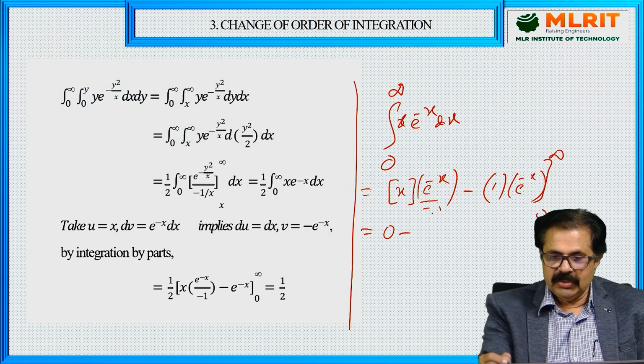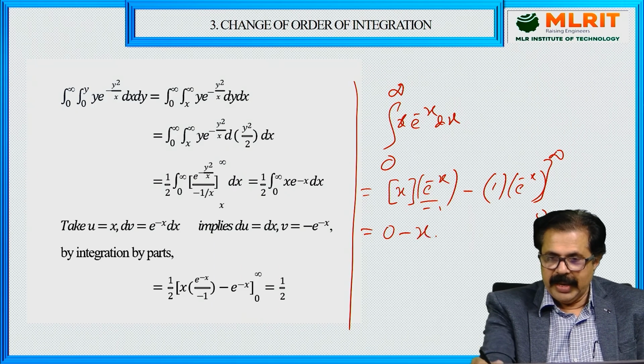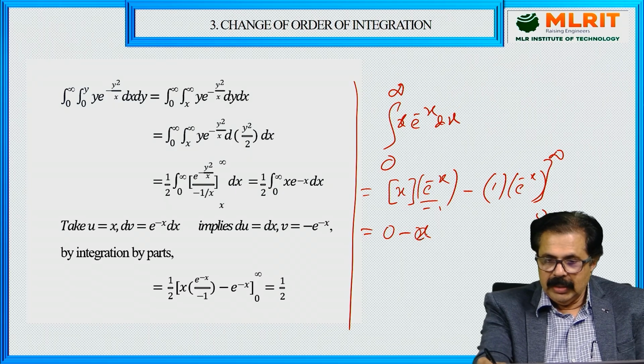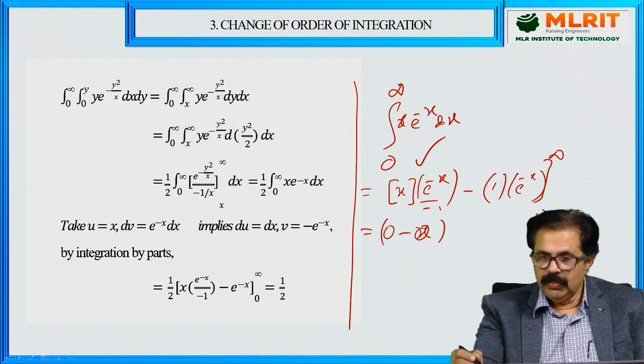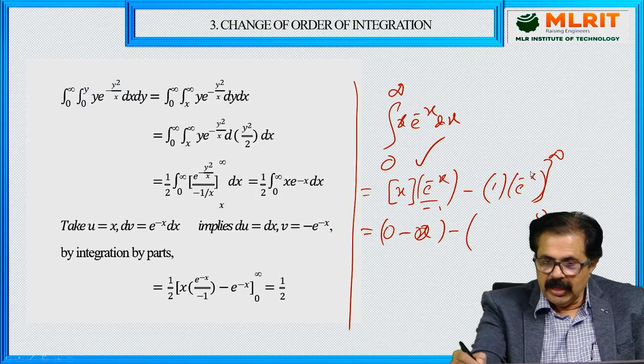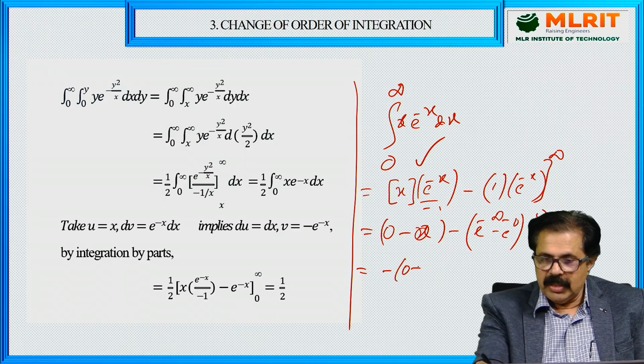Here there is a minus, that minus into minus will be plus, therefore it is x, that x is 0 actually. So therefore now this term will lead to 0 minus 0, and this is a minus, e raised to minus infinity minus e raised to minus 0, minus 0 minus e raised to minus 0 is 1.